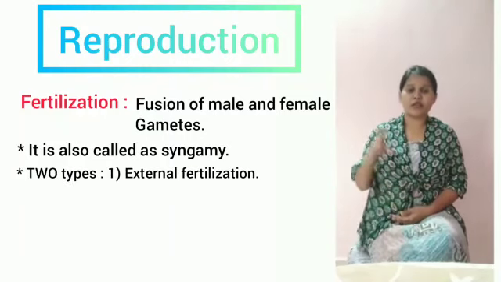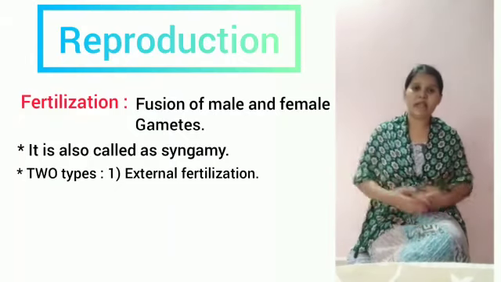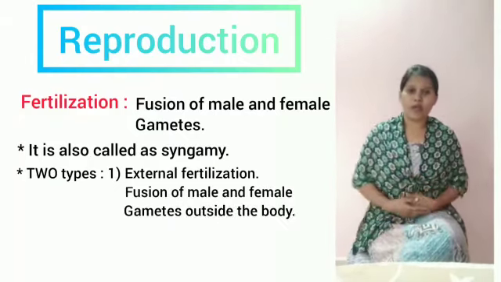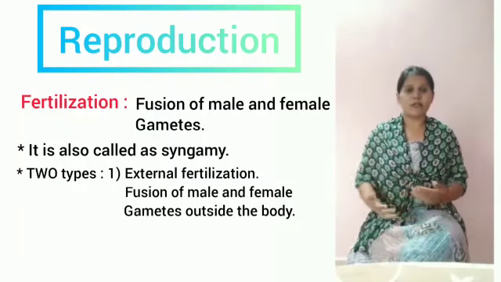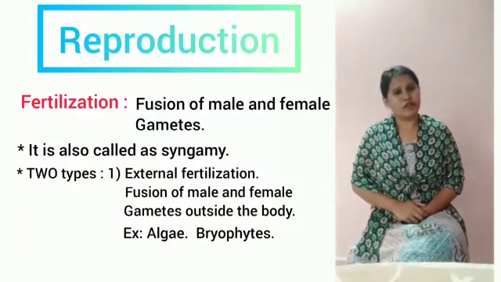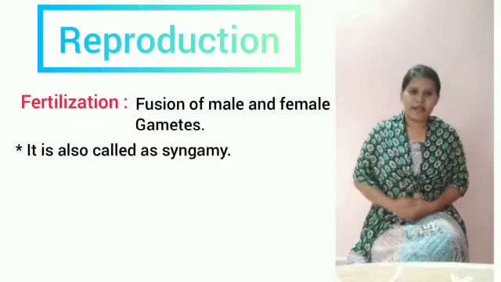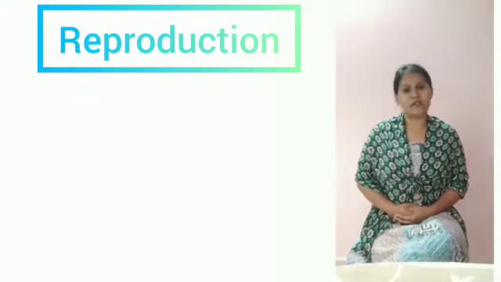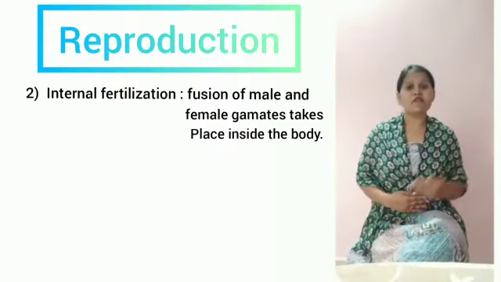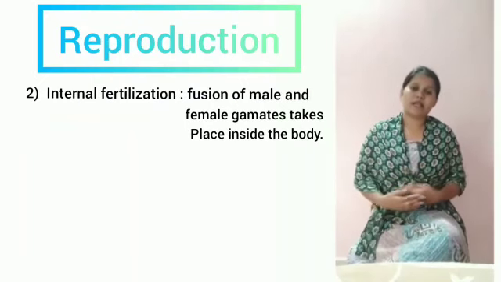This fertilization has two forms. The first one is external fertilization, where the fusion of male and female gametes takes place outside the organism's body, for example in the water medium, such as in some algae, bryophytes and some bony fishes. In these cases, the male gametes are produced in greater numbers because they are more available to predators. Coming to the next type, internal fertilization, the fusion of male and female gametes takes place inside the body.